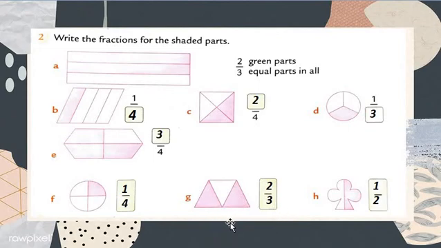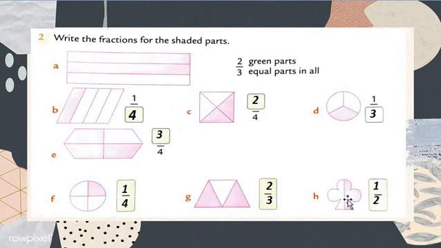And how many parts are shaded by pink color? 2 parts are shaded by pink color. Understood, my dear students? That's why we are mentioning 2 in the numerator. 2 by 3, 2 upon 3 is the correct answer.